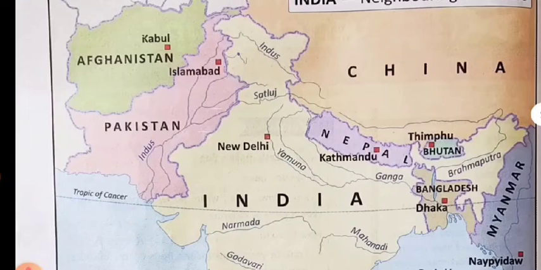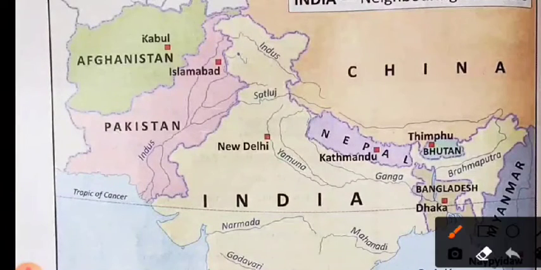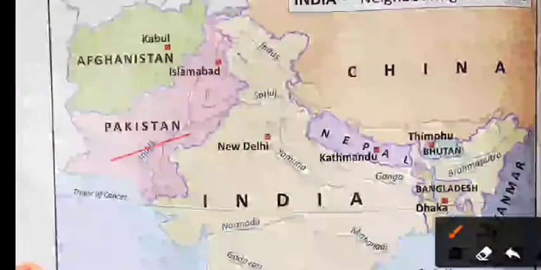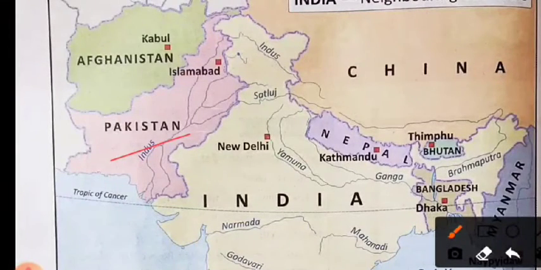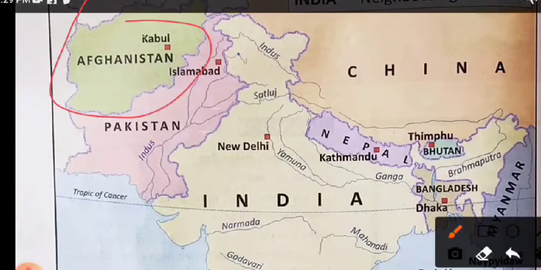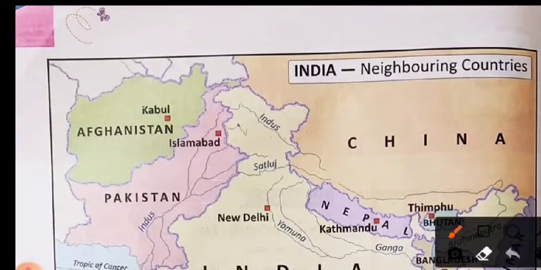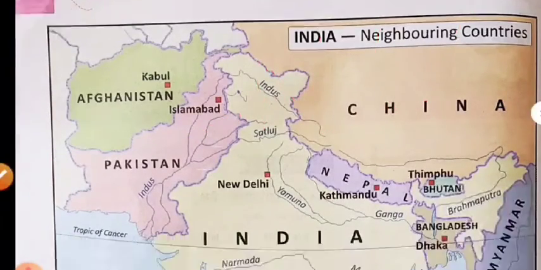On the northwestern side, as you know, in the west Pakistan is the neighboring country of India, and the other country which shares its border with a little part of Jammu Kashmir is called Afghanistan. Its location is northwest of India. Okay, so the right answer is Afghanistan.